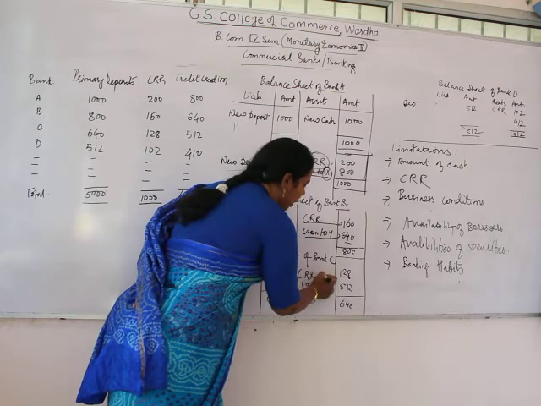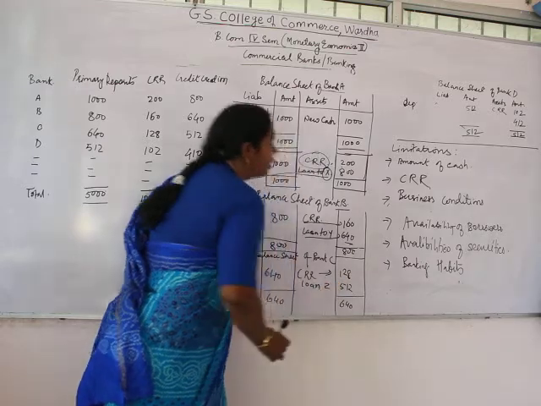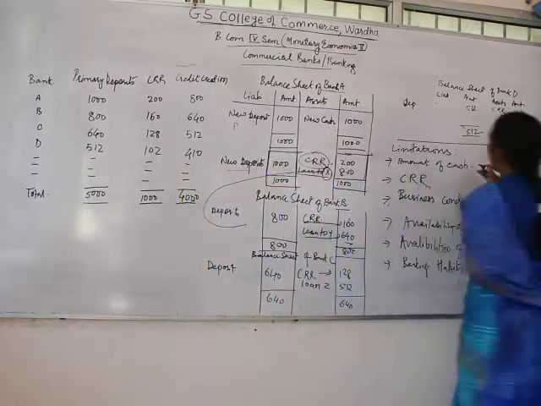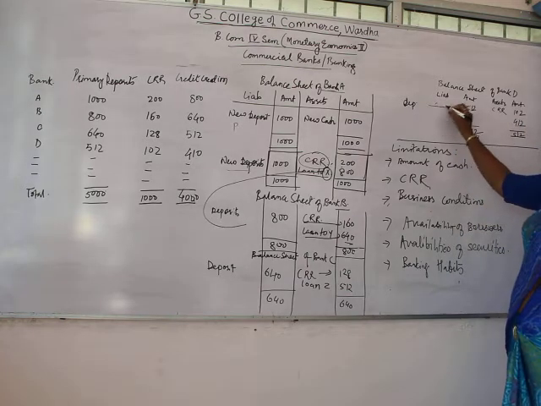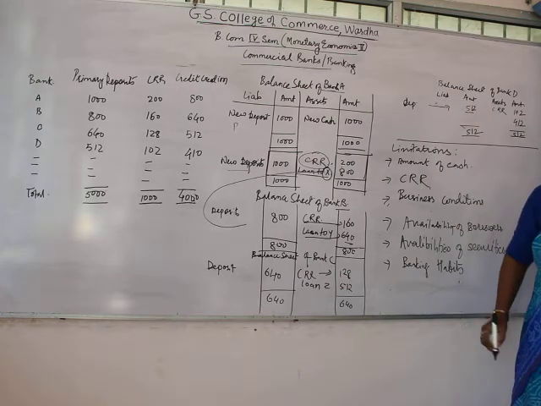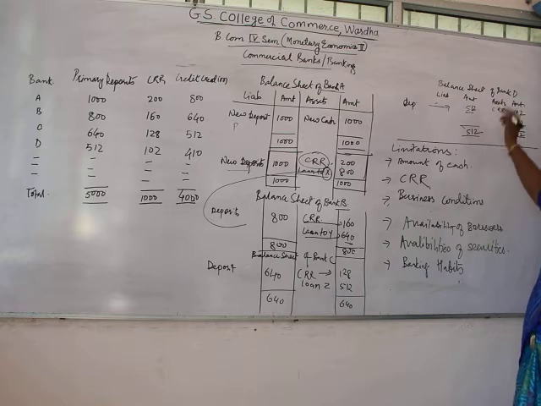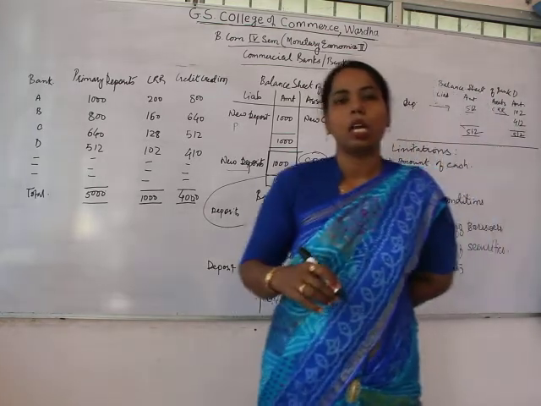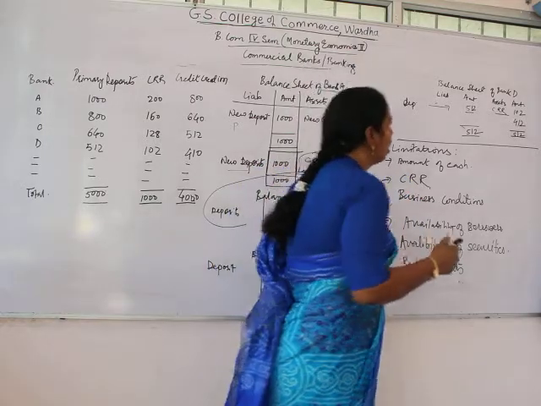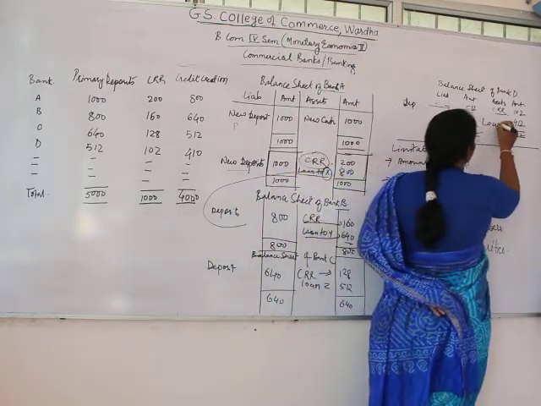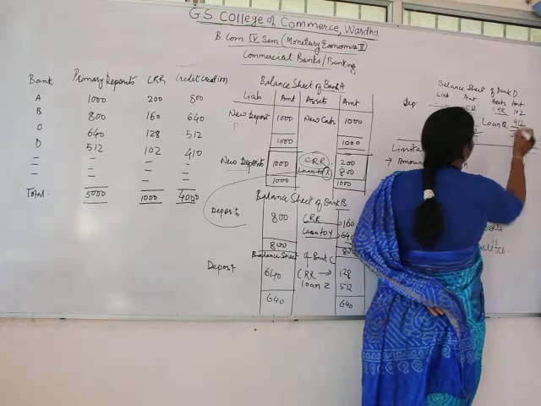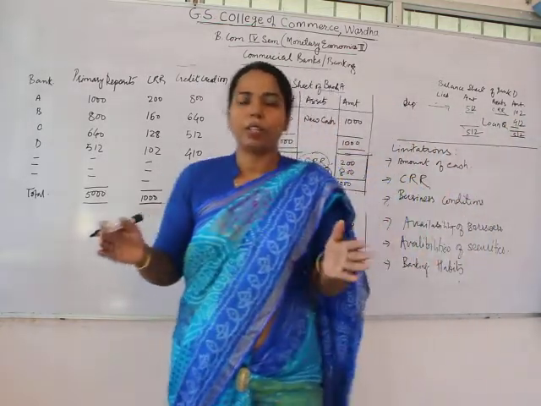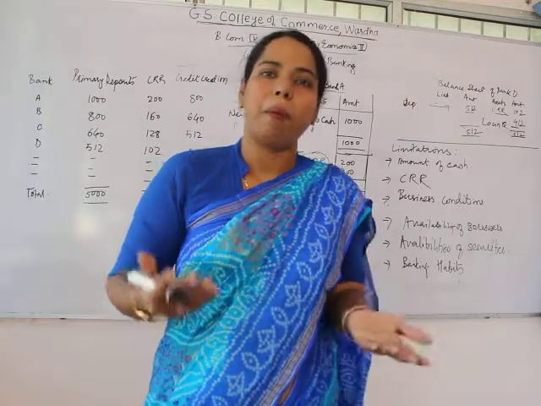The rest of the amount is kept as CRR, and the loan is given to Mr. Z. Mr. Z will deposit the money of 512 to bank D, and this bank D will keep the 20%, that is 102, as a CRR, and the rest of the amount will be given as a loan to Mr. Q, that is 412. So in this way credit creation is done with multiple banks.